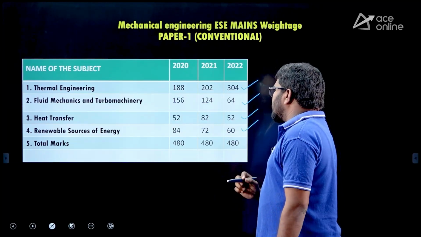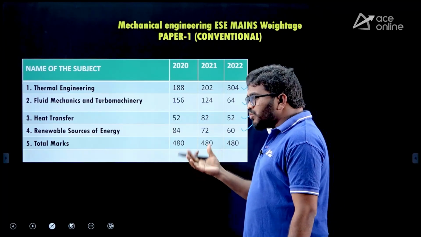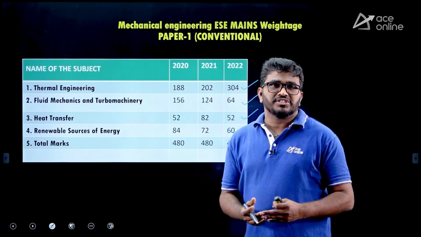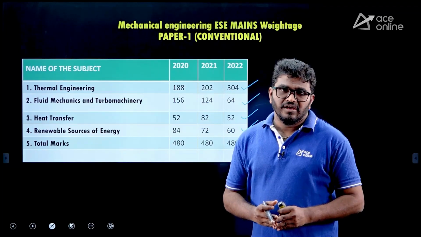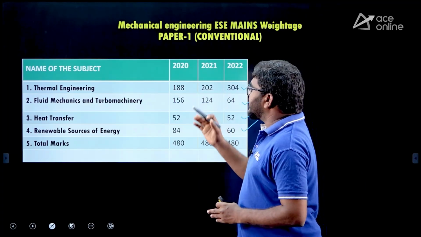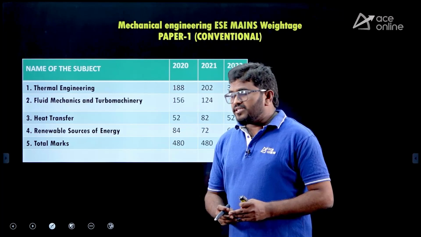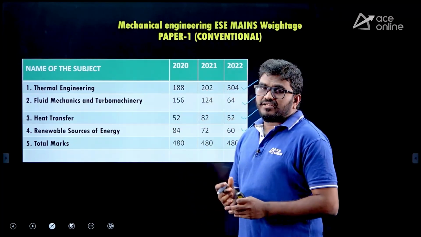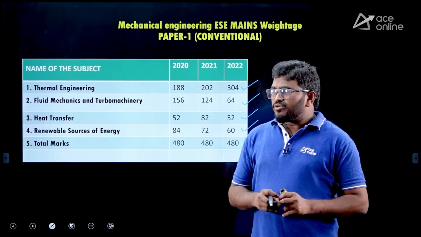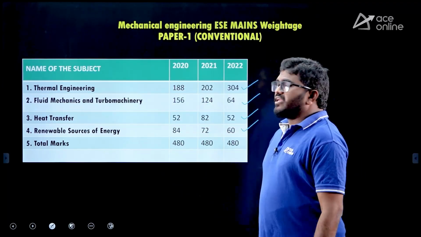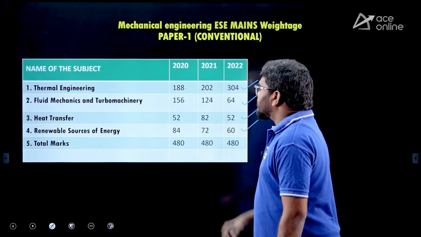So the total is 480 marks, which includes the choice questions. Actually, you are going to write for 300 marks only, but here I am giving the total marks. Generally you are writing for 300 marks only, right? So the most weightage subject is thermal engineering. Here you should focus more on that.